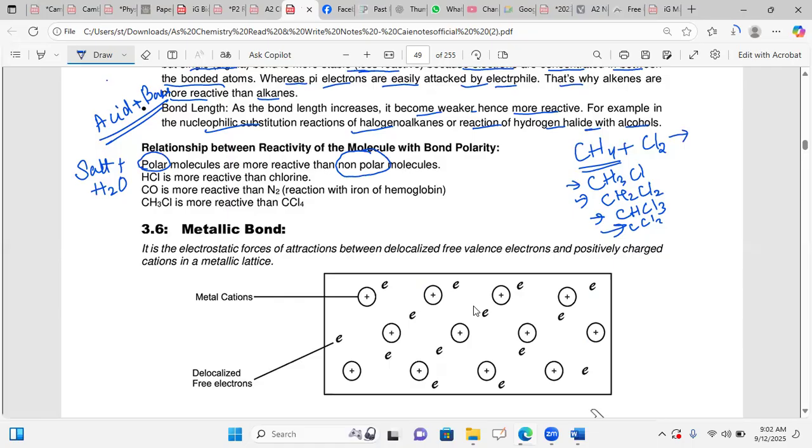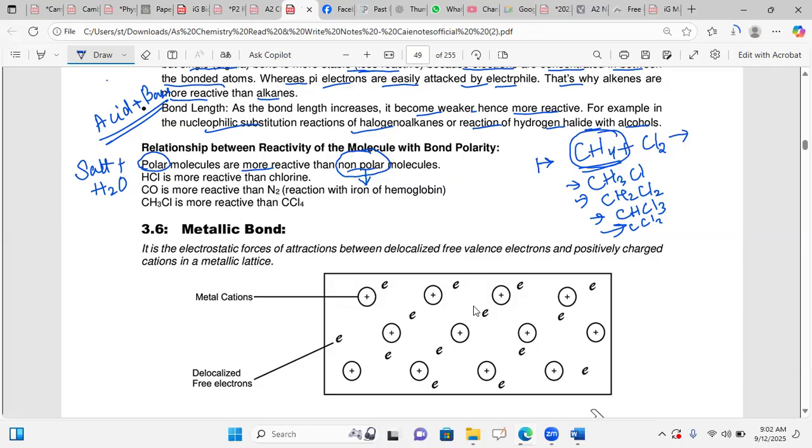When they are polar molecules, they are more reactive. When they are non-polar, they have a low electronegativity difference, approximately zero, and show non-polar behavior, like CH4 as an example. It is a non-polar molecule.